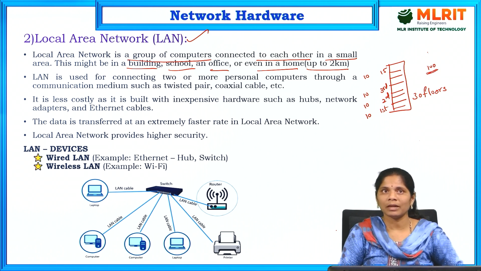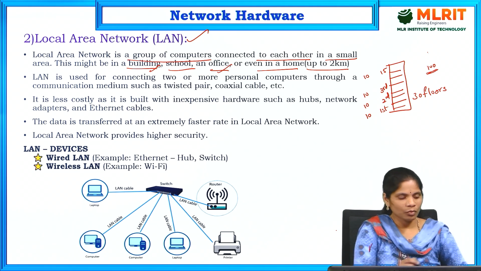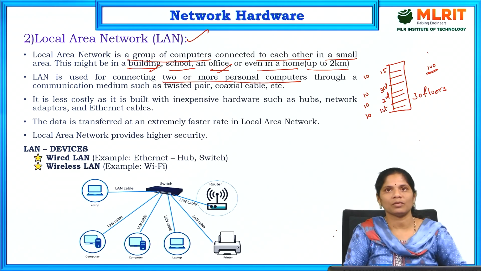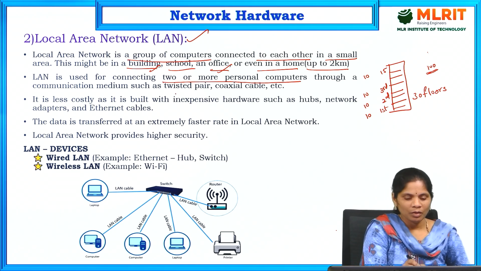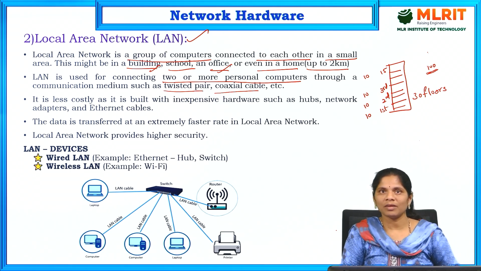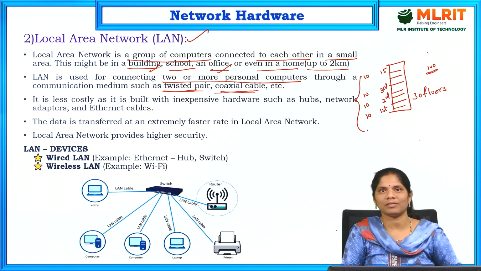Through these cables, that is LAN. That is, in a building or school, in an office, all considered as a local area network. So, a local area network mainly connects 2 or more personal computers through a communication medium. Those are twisted pair cables, coaxial cable, different cables are there. Those all we will discuss in the next class. These cables can be used for connecting all these devices.